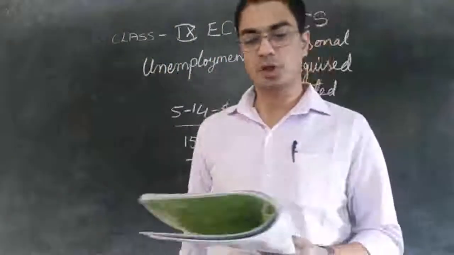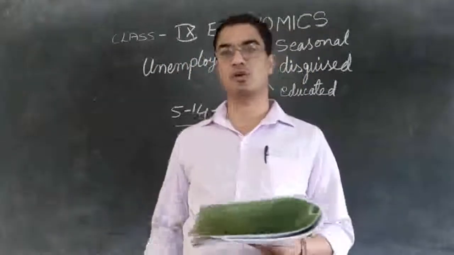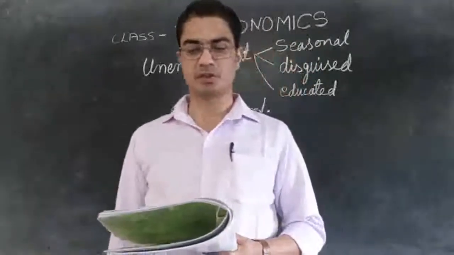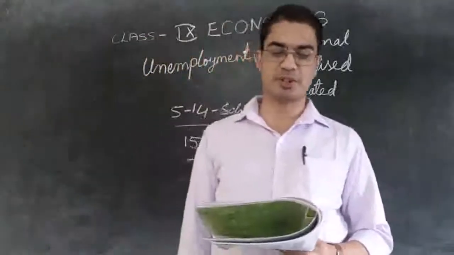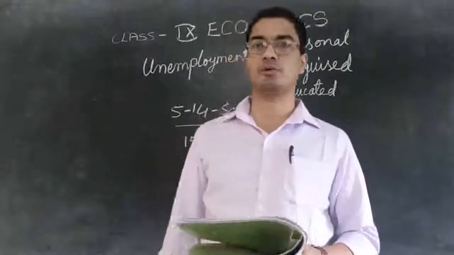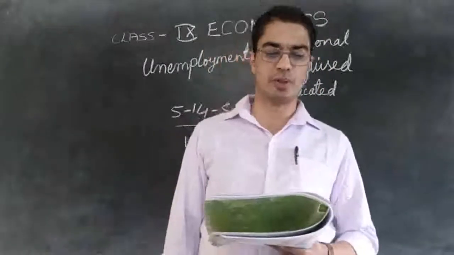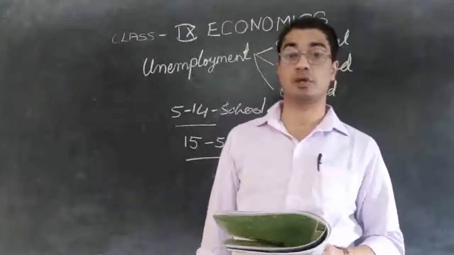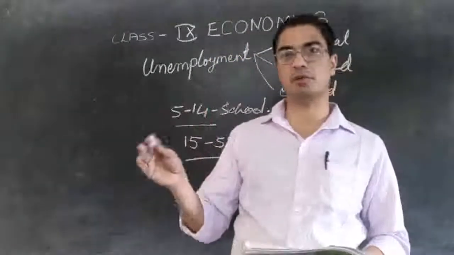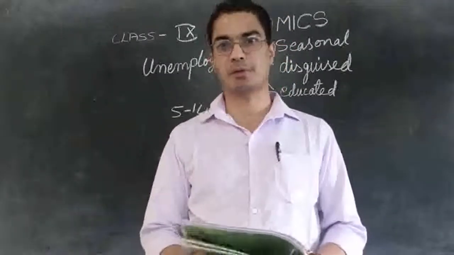And we say the children's mother is working at home and also helping her husband in the farm and so on. So she is not willing to work outside her domestic domain for payment. She does not want to go and work outside to get payment. She is happy to do work at home. And she too cannot be called unemployed. So we cannot say the mother is unemployed. Why? Because work is available, but she is not willing to go and work outside. Therefore, it is not unemployment.